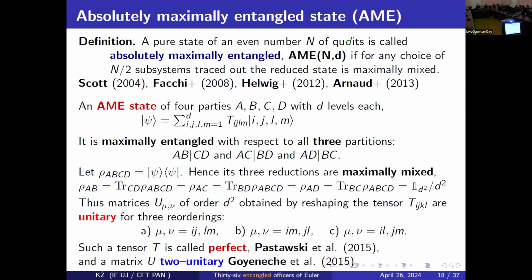And for the last case, we assume absolutely maximally entangled means, you see, we play cards here, that the entanglement is maximal irrespective of how you split the system of four cards in two pairs. Is it clear to you? So in a sense there are more constraints, because we assume maximal entanglement for such a splitting and all possible other splittings. And this is simplest to define for four cards.